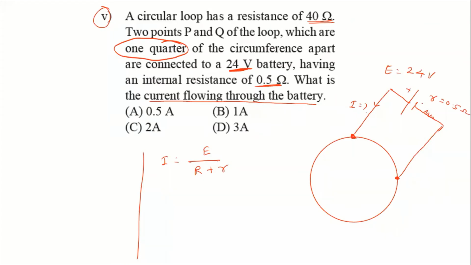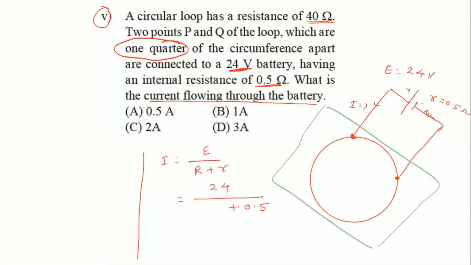E is how much? E is 24 volt. Small r is the internal resistance, it is 0.5. Capital R is what? Capital R is this combination resistance. Take it. Now how do we find out capital R? So simple rules we have to use. How much is the total resistance of this circular loop? It is 40. Total resistance is 40.